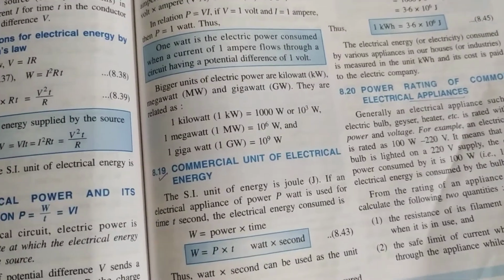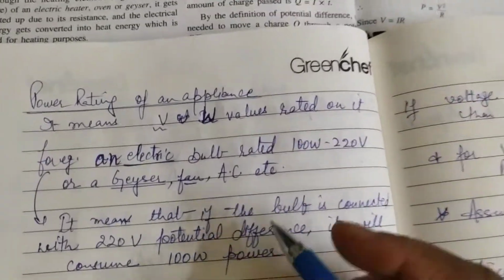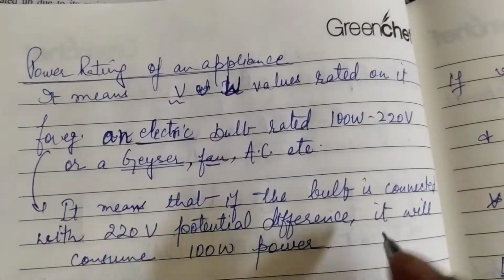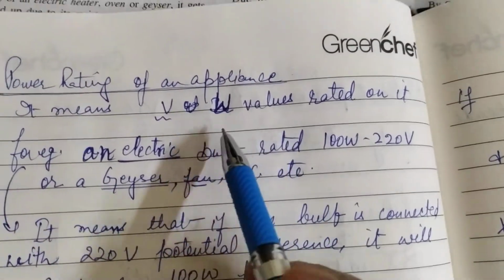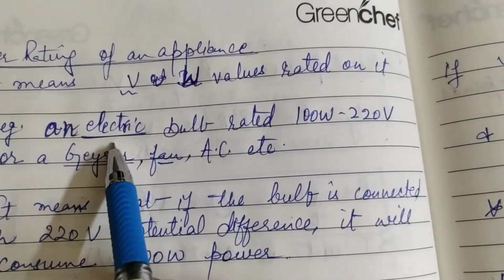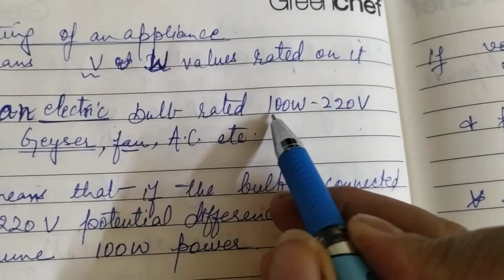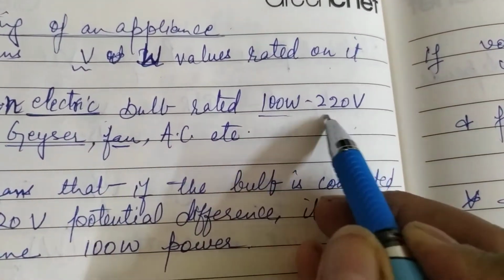Now what do you mean by power rating? Power rating means whenever you go to the market and buy any electrical device like a bulb, you see some V or W values rated on it, written on it or printed on its box. Like a bulb has this rating, 100 watt, 220 volt.